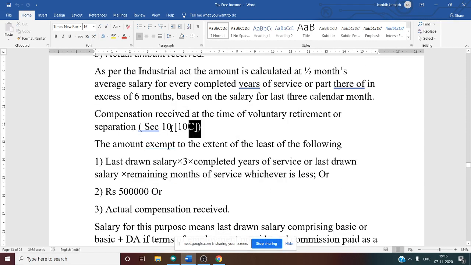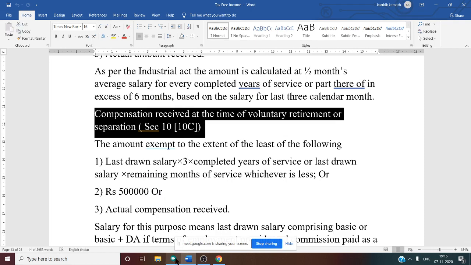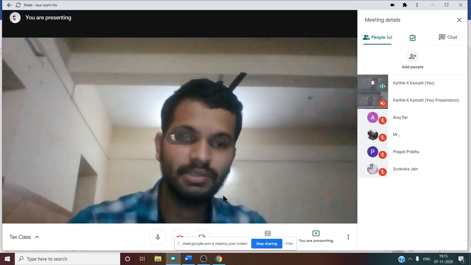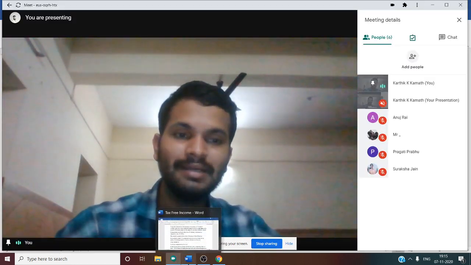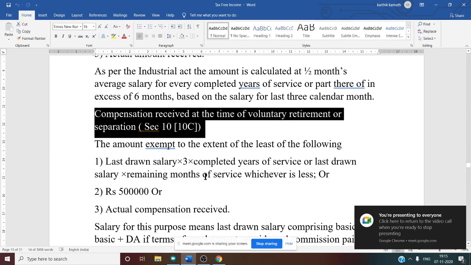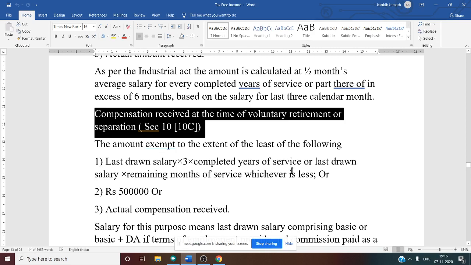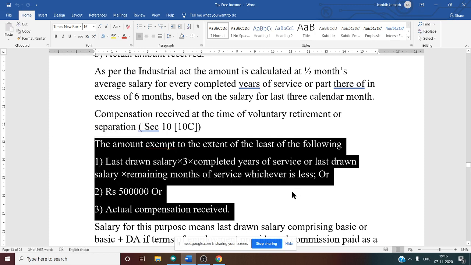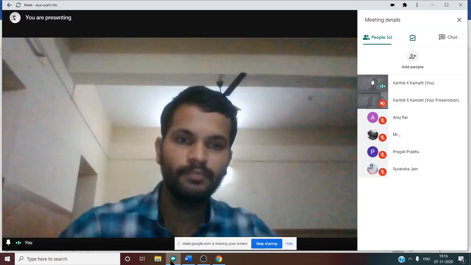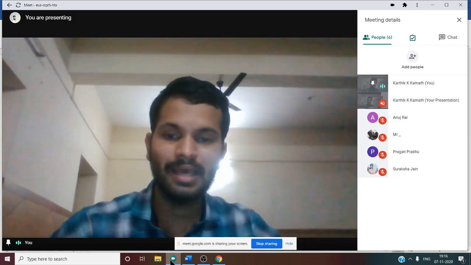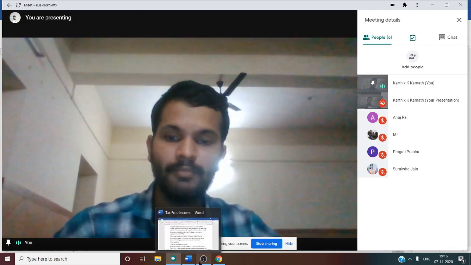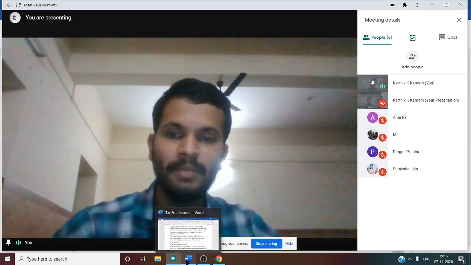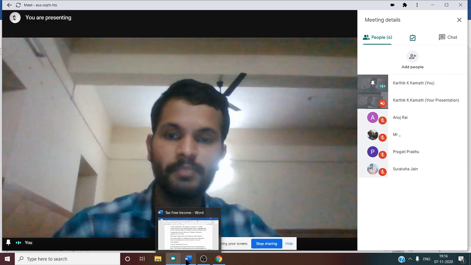Compensation received at the time of voluntary retirement and separation. So retrenchment is a different thing, and voluntary retirement or separation is one more thing. So Section 10 clause 10C, the amount exempt is to the extent of the least of the following. So again there are three conditions. So there is a scheme of VRS. VRS means voluntary retirement scheme. It is usually available for government employees, and sometimes it is available for private employees also.